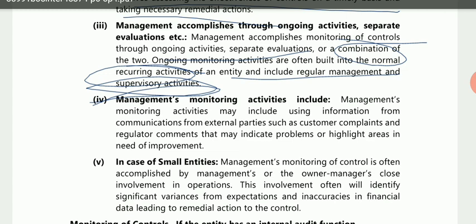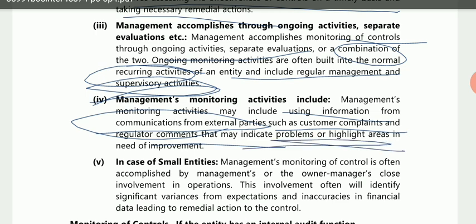Management's monitoring activity includes using information from communications from external parties. Now how will they monitor? They may also receive communications from external parties like customer complaints or regulatory comments that may indicate problems. And they can see whether customers are facing any problem. You can see various companies like Flipkart and Amazon all have a feedback form. In this way they are able to monitor whether their controls are being affected or not.